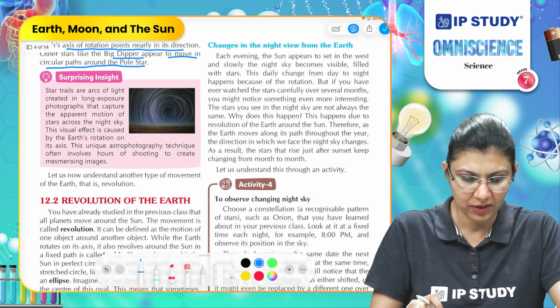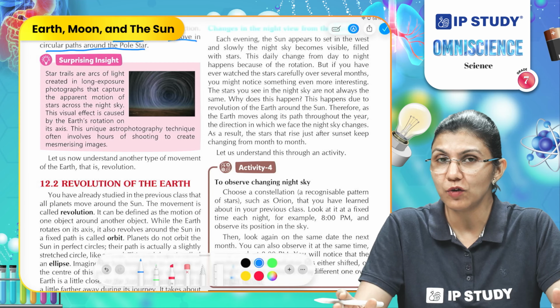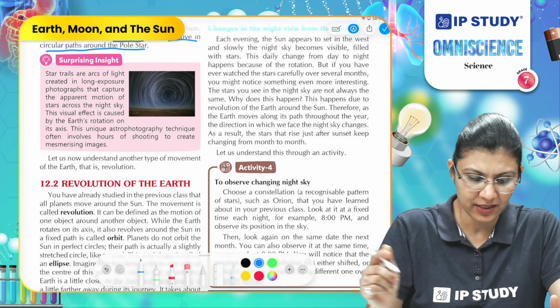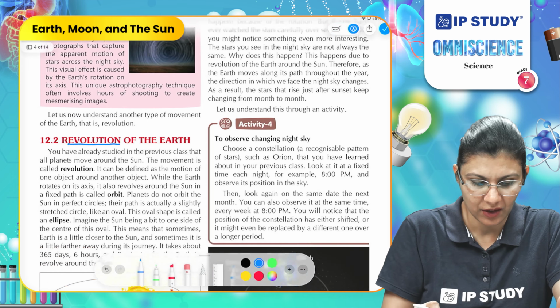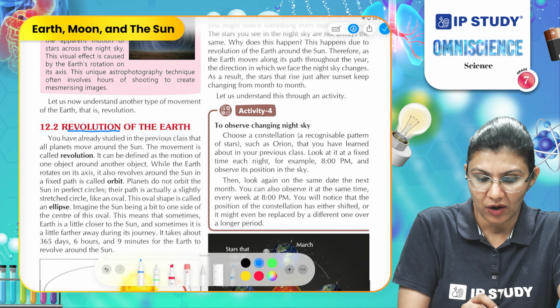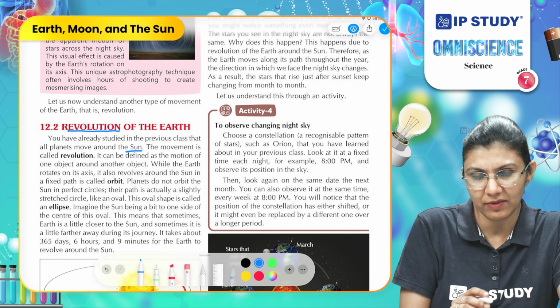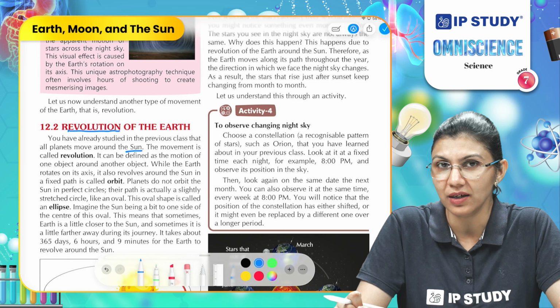Changes in the sky due to the other type of movement of the earth. What is that? Revolution of the earth. You have already studied in the previous grades that all planets move around the sun in their fixed path, and that fixed path is called the orbit.